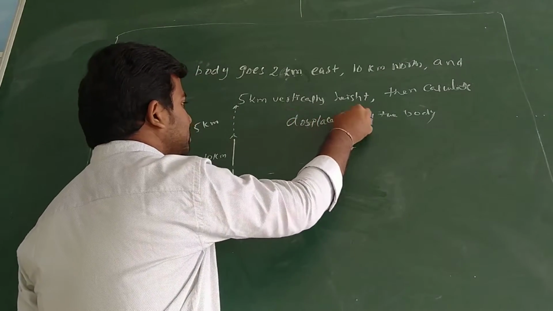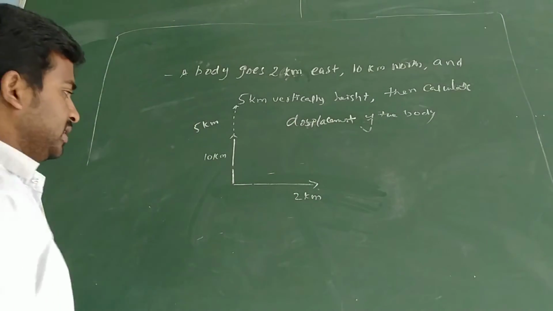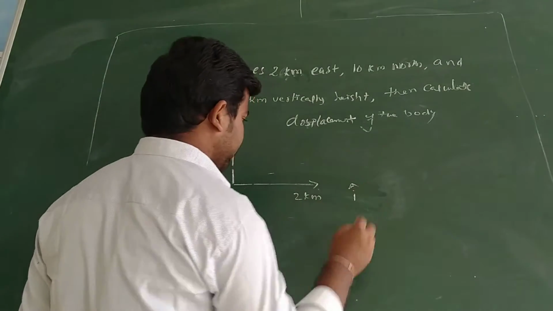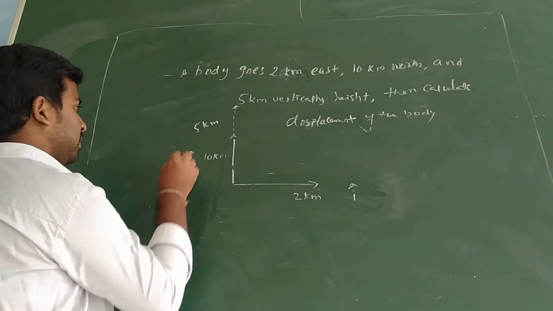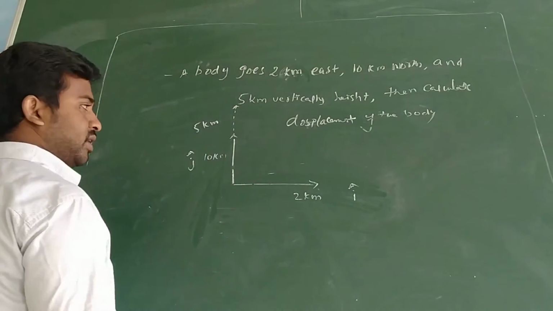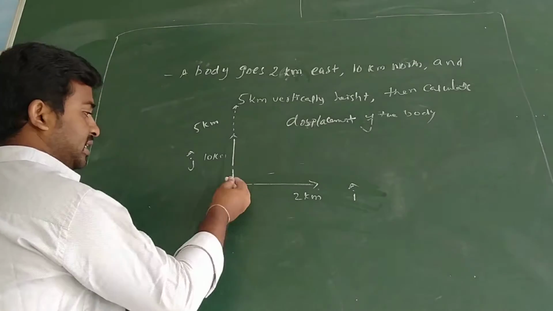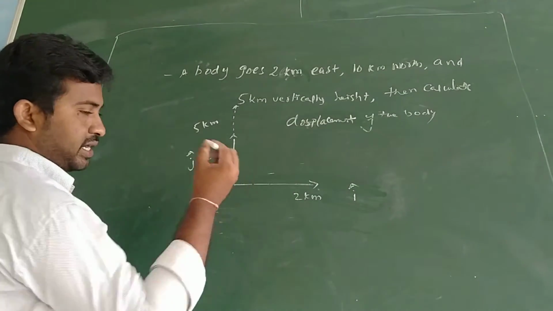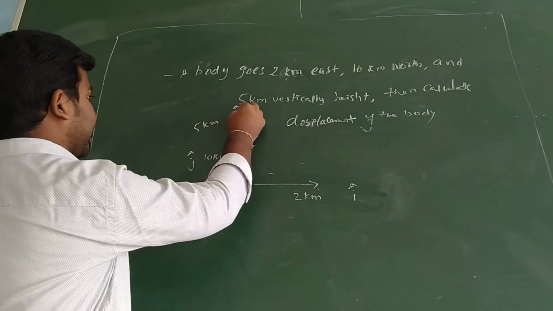Here we can choose the displacement method, right? So along the x-axis means i cap, along the y-axis means j cap. The vertical height we can choose as the z-axis. Understand? We are not able to see this, but it is actually a z-axis like this. So then it is k cap.